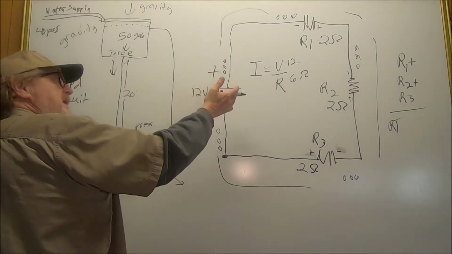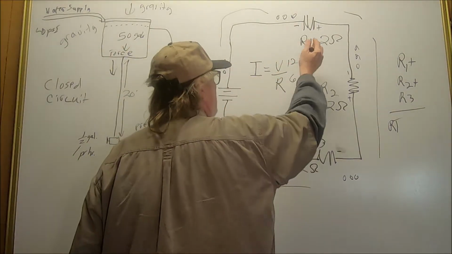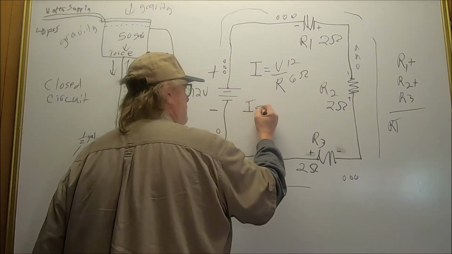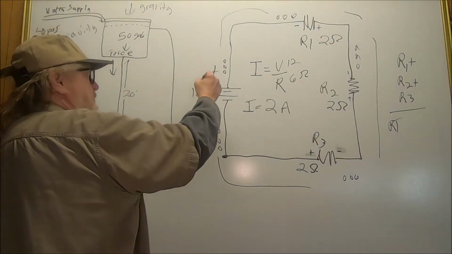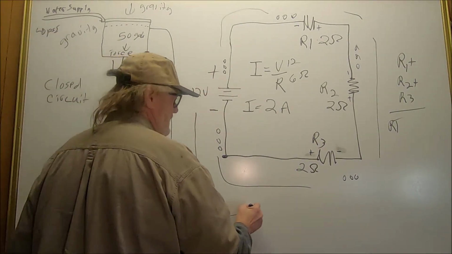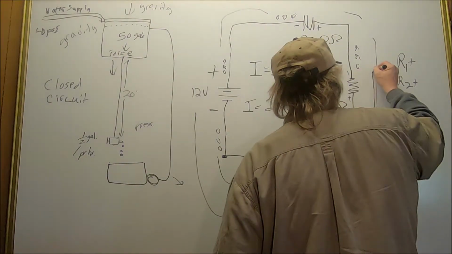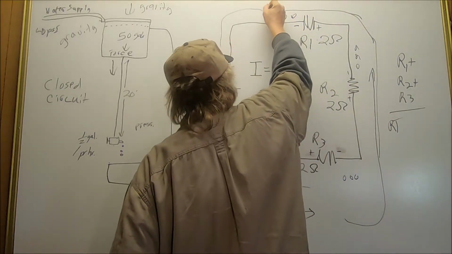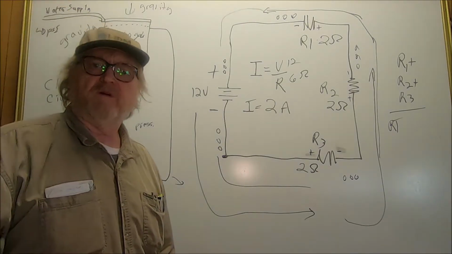Now if I equals voltage divided by R, and voltage is 12, and resistance is 6 ohms, I equals 2 amps. That means that when the power leaves this battery, the current is flowing through the circuit at 2 amps, as long as the voltage stays 12 volts.